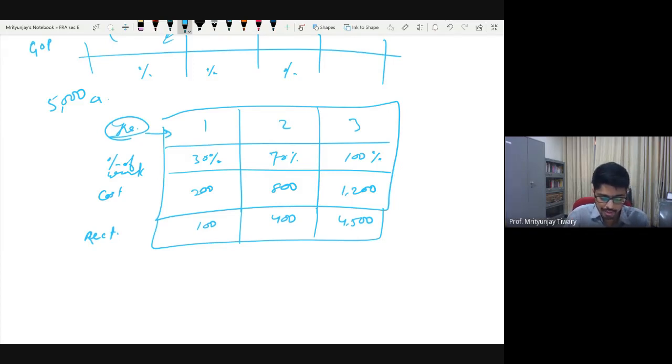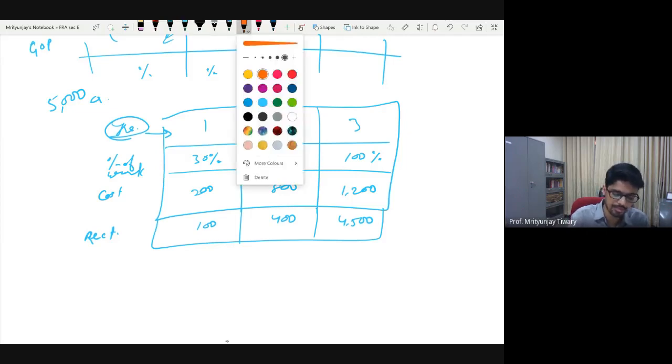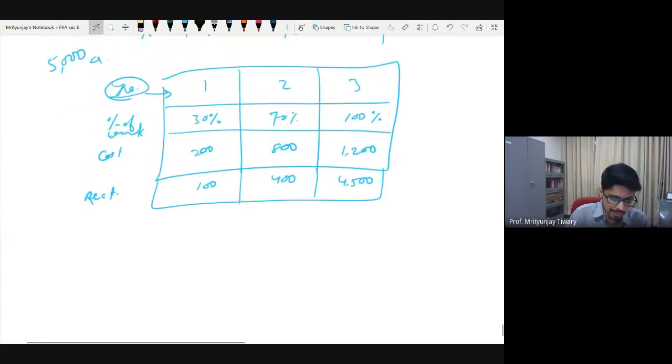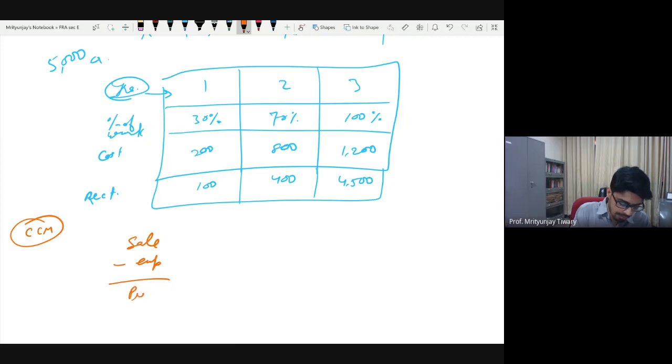If this is the situation, how are you going to recognize revenue under method 1 versus method 2? Let me give you the contrast. The completed contract method is very straightforward, so I will do that first. By this color I'm showing you the completed contract method. We are going to show sales minus expenses, and this is what is going to be profit.